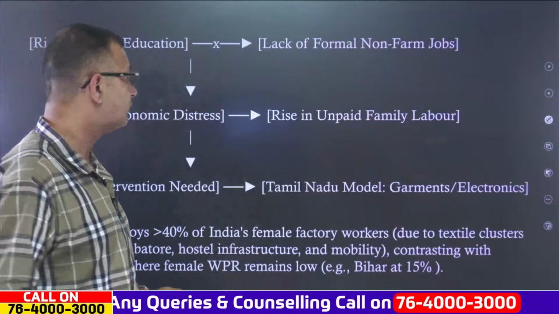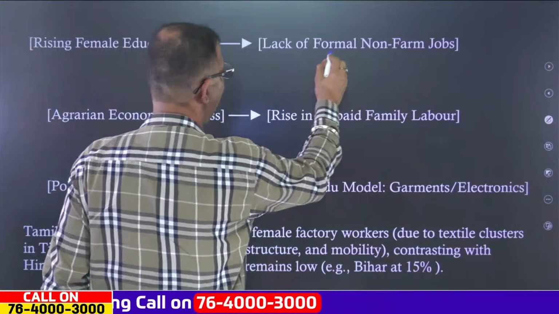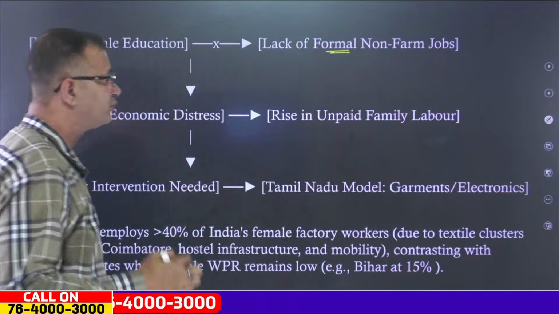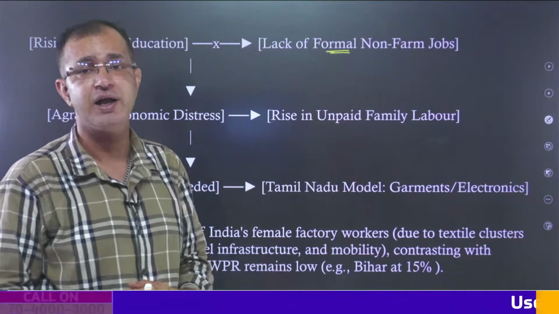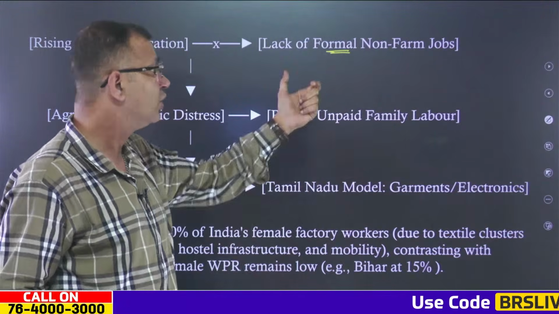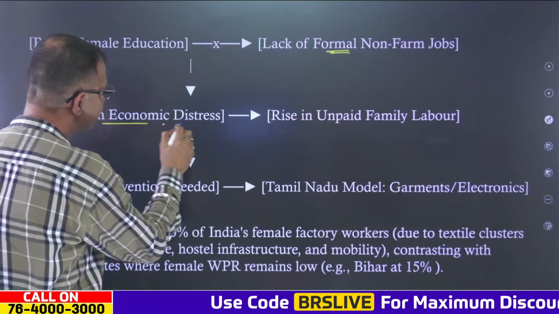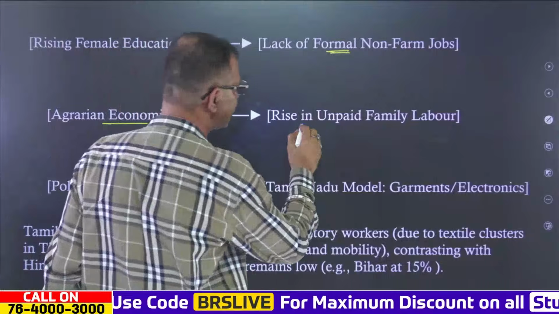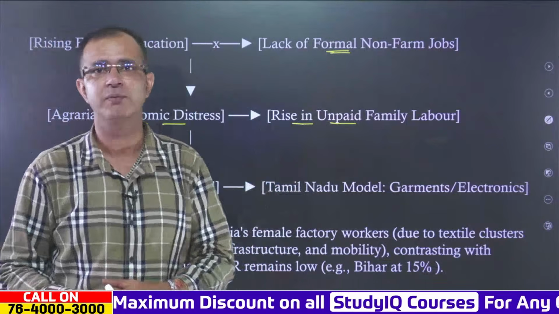Now, this is very important because we have rising female education, but we do not have formal non-farm jobs for women. Or we can say that female workforce participation is quite low when it comes to non-farm jobs. This is leading to agrarian economic distress as well, and there is a rise in unpaid family labor when it comes to women's participation.